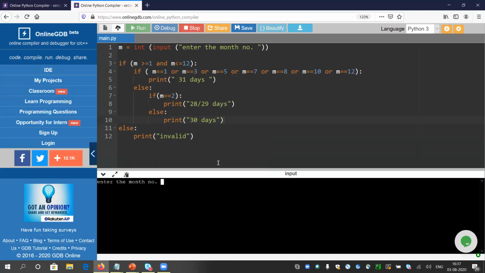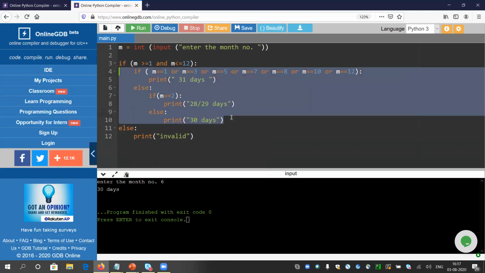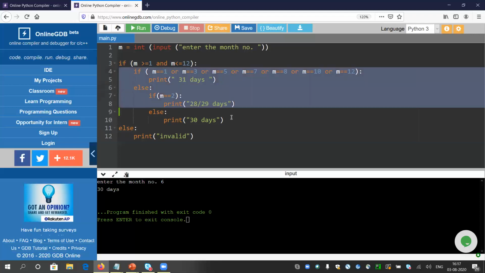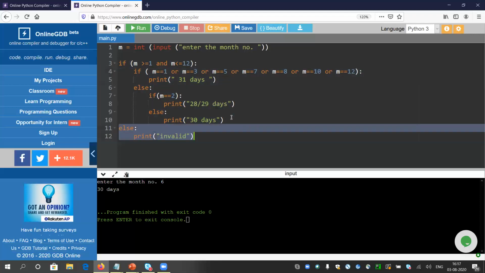Let me check again. Let me give 6 this time, June. It is giving 30. This part of the code is written inside our condition like this. I have to have a valid month, meaning a month between 1 and 12. Then only I will check this part of the code. Else it is invalid. So you can do stuff like this.